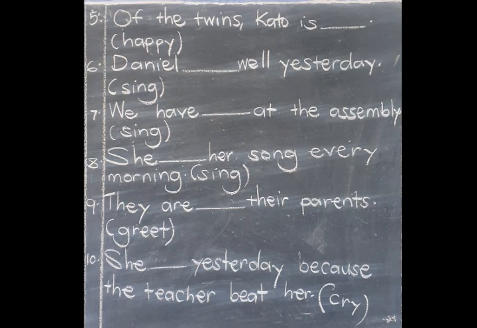Then on number 9, they all dash their parents. In brackets we have the word great. Then on number 10, she dashed yesterday because the teacher beat her. In the brackets we have cry.